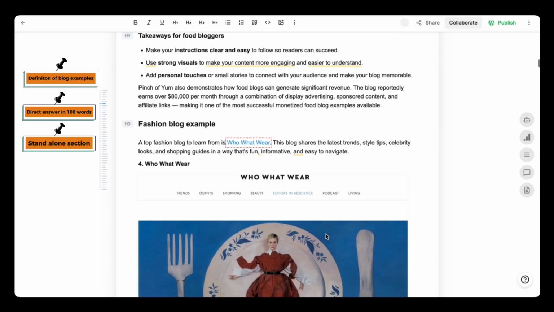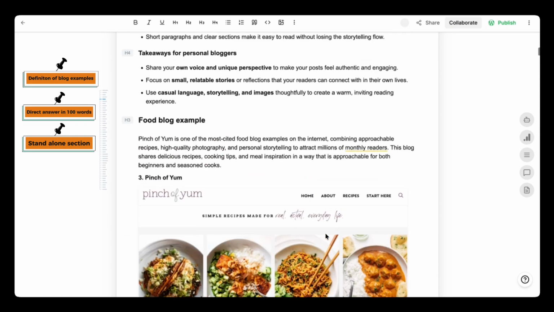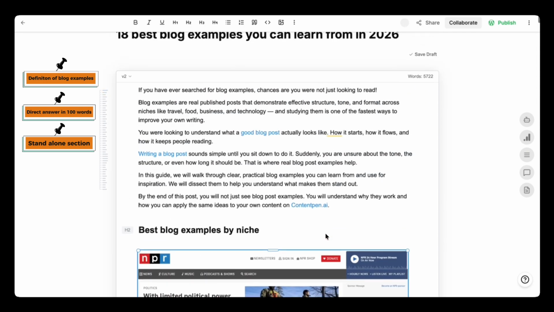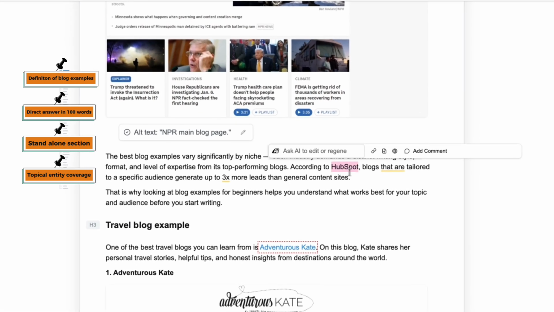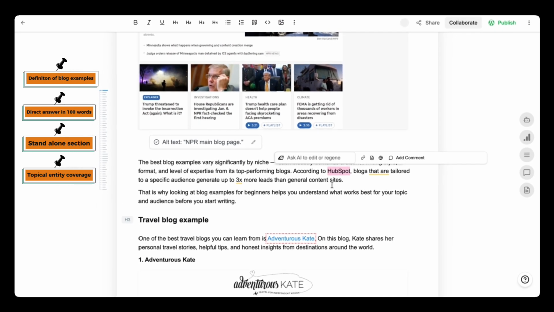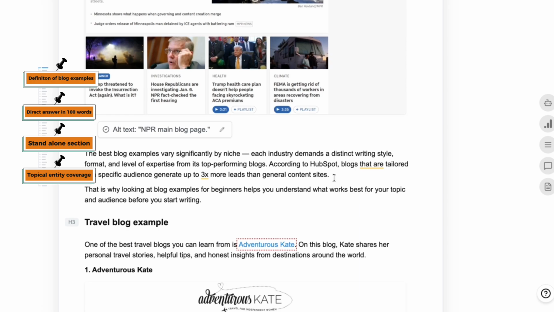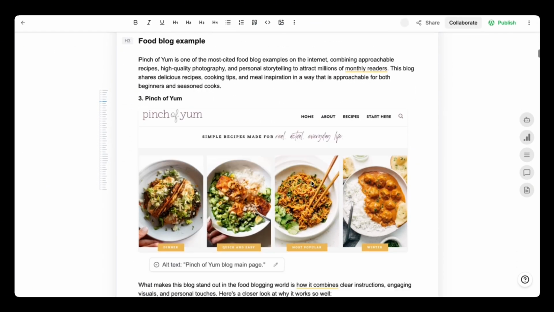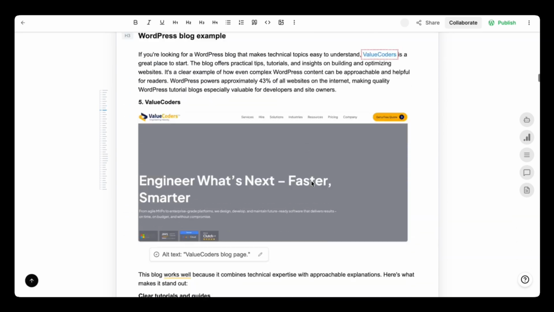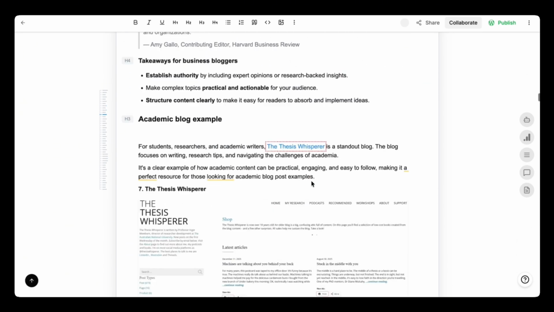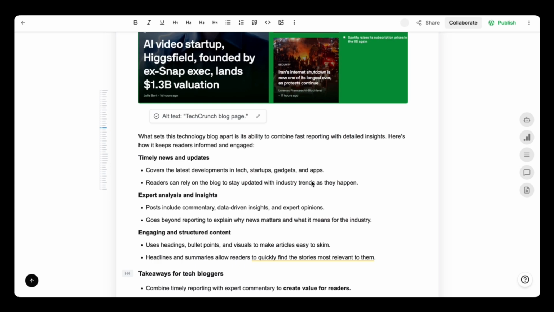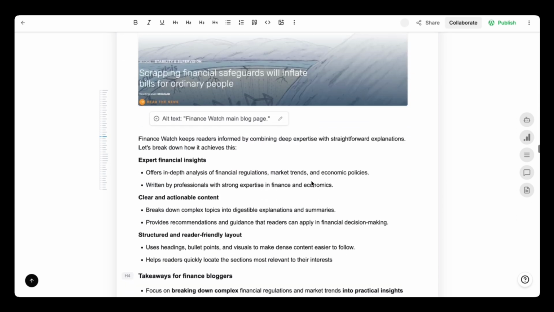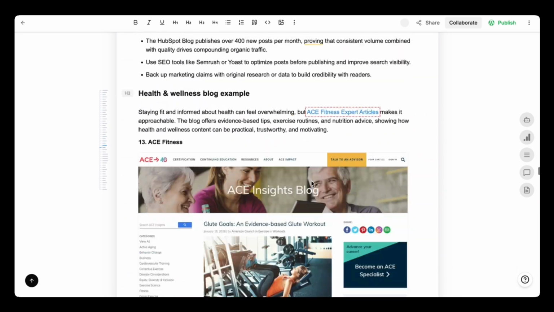And then if I want to find out whether it mentioned HubSpot or other such authority pages, let's see. Okay, so here it is. According to HubSpot, blogs that are tailored to a specific audience generate up to 3x more leads than general content sites. So it naturally added the terms which were required for topical coverage. I am now going to go through this article. Actually, I've been doing this with Contentpen for a long time, so it's not that I'm actually going to read every bit of it. But anyways, if you are going to generate content through Contentpen or any AI, you should definitely go through the article in detail.